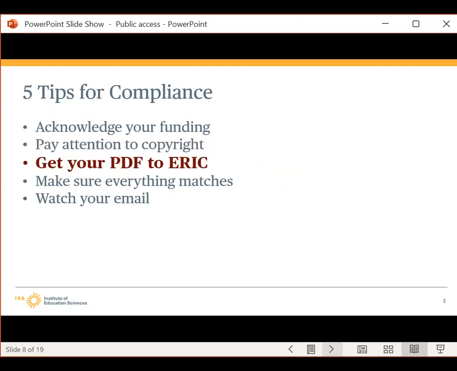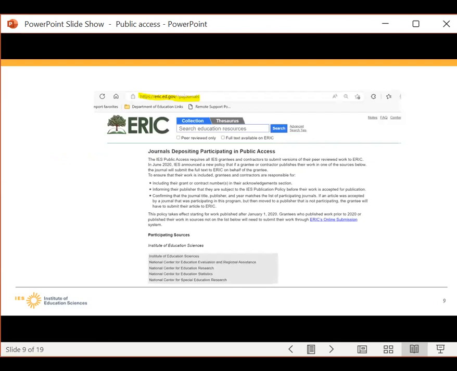Third, you need to make sure that the PDF of your manuscript gets to ERIC. There are 2 ways that this happens. The publisher can either deposit it on your behalf, or you can submit the work directly to ERIC. ERIC has made special agreements with a subset of publishers to streamline the process of obtaining full-text articles. These publishers will give the full text of articles published by IES awardees to ERIC. They will deposit them on the grantee's behalf.